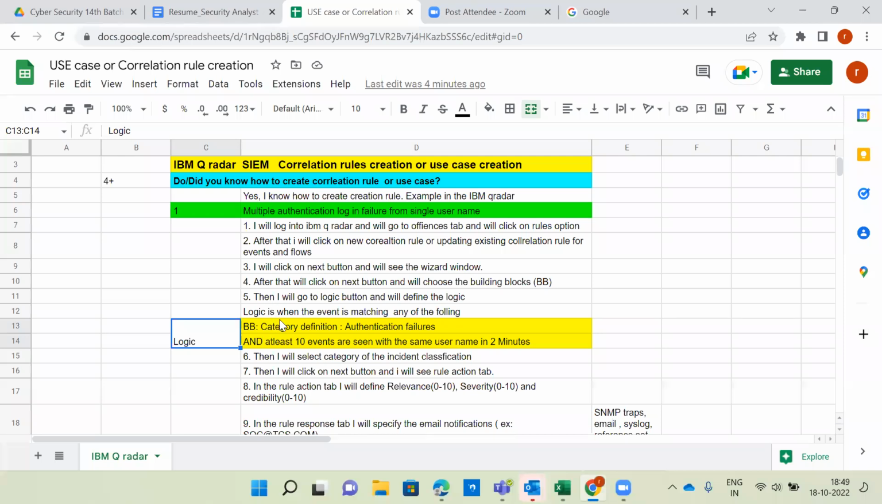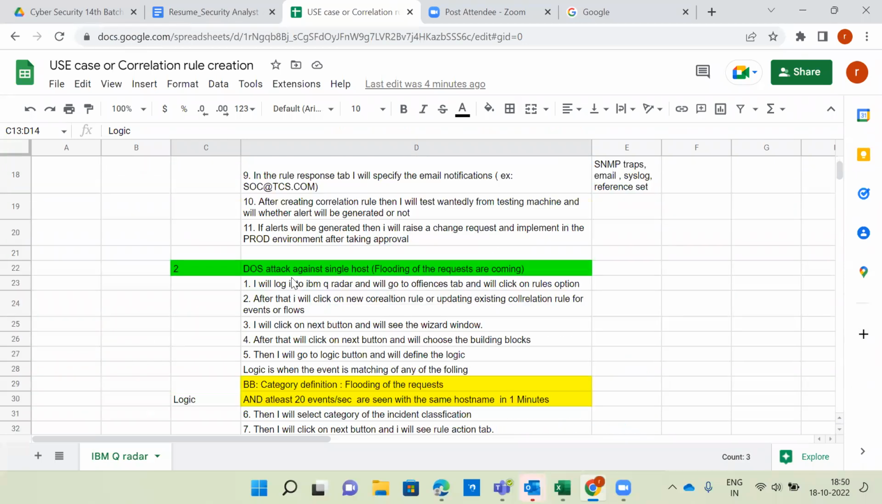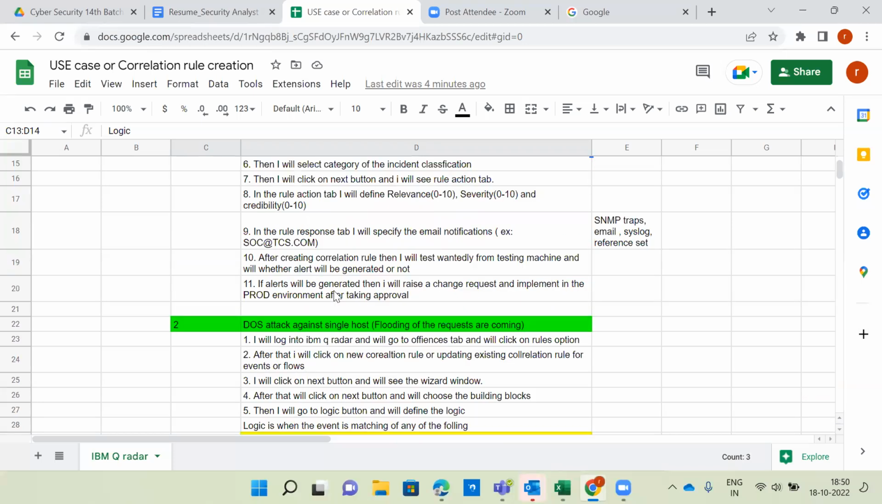Okay, so this is the fifth step. This fifth step, this logic only, is very important. So this is about multiple authentication login failures. Second one, DOS attack against a single host. Can anyone provide the logic? You know what a DOS attack is? Can anyone say what is meant by logic for this particular attack? You know DOS attack, so just provide the logic.